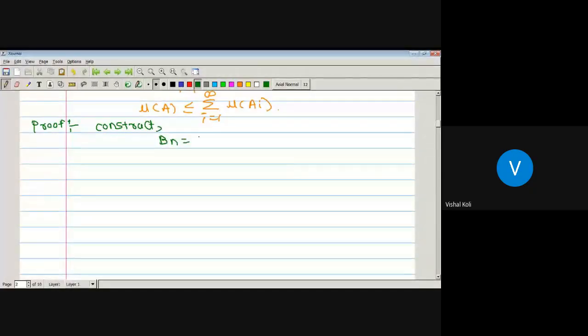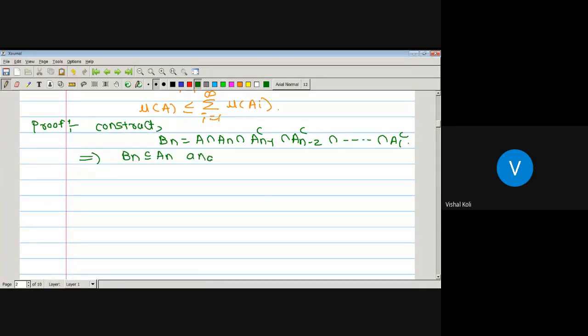Define B_n as A intersection A_n intersection A_{n-1} complement intersection A_{n-2} complement up to so on A_1 complement. Now, as B_n is the intersection of these sets, B_n must be a subset of each of these sets, which implies B_n is a subset of A_n.